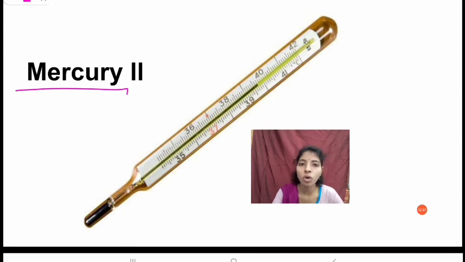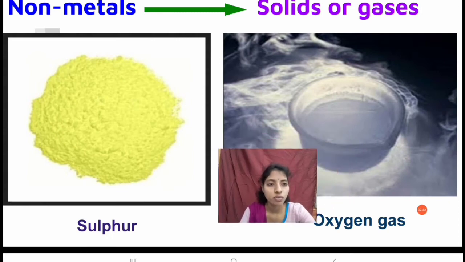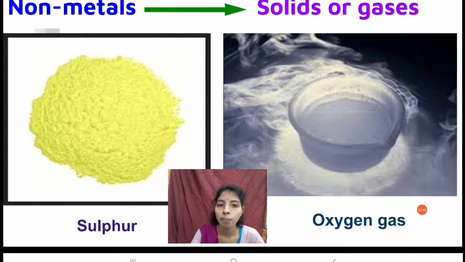Then what about the non-metals? Non-metals like sulfur and phosphorus, these are solids at room temperature, right. And oxygen gas, nitrogen gas, chlorine gas, all these are non-metals. These are present in the gaseous form.